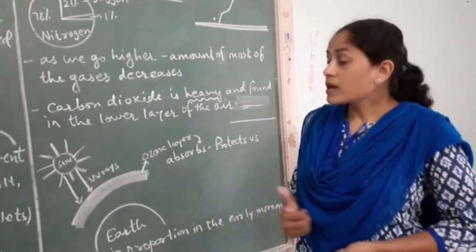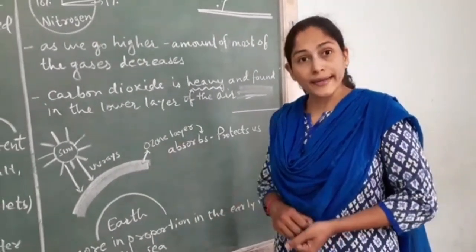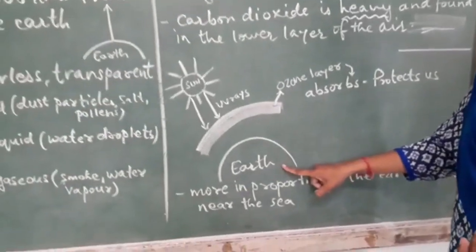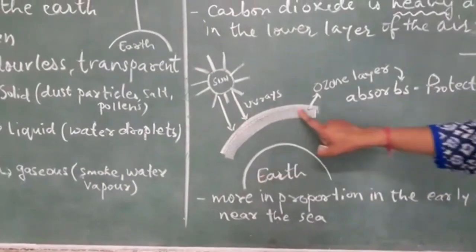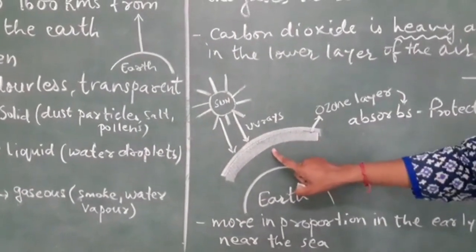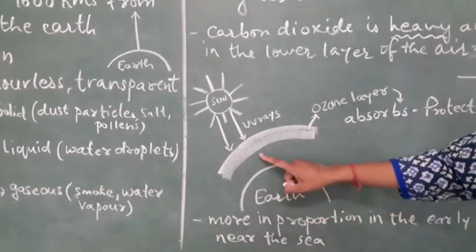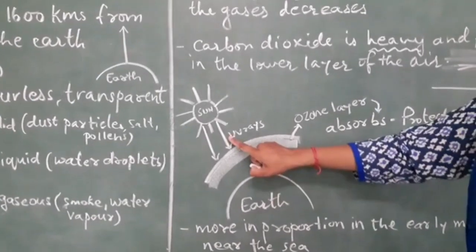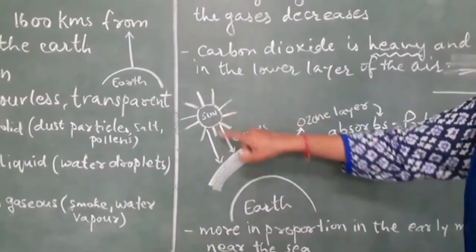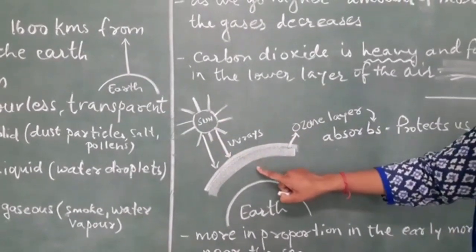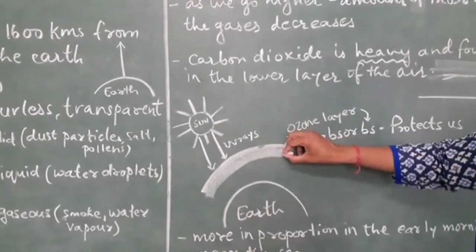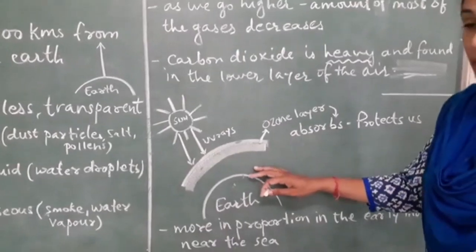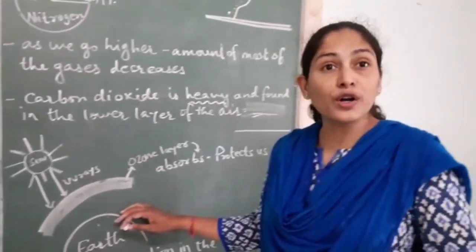One more gas we are going to talk about, that is ozone gas. See students, this is our earth on which we are living. This is the ozone layer. Now what is this ozone layer doing? This ozone layer is protecting us from UV rays which are coming from the sun. So what it does, first of all it absorbs and then it protects the earth. So you can say it is working as a filter for the earth.